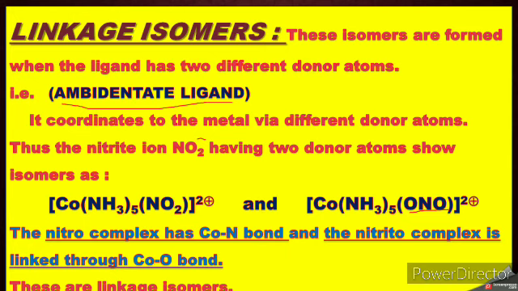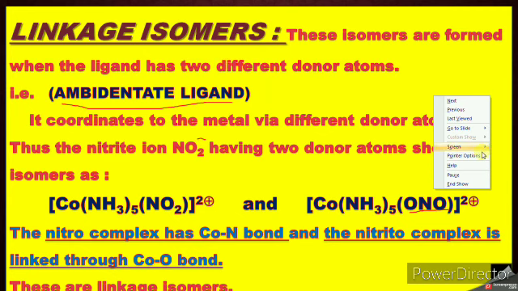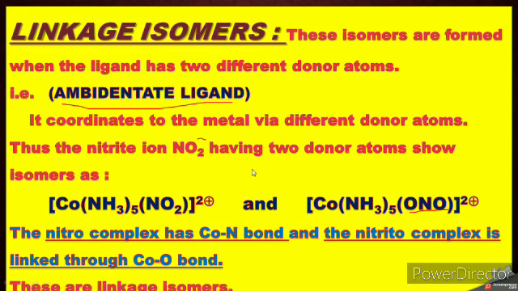The linkage isomers are formed when the ligand has two different donor atoms. That is known as an ambidentate ligand. It coordinates to the metal via different donor atoms. Thus, if you observe this ligand, it is 1 minus having two donor atoms, and there are two types of isomers with this ambidentate ligand.